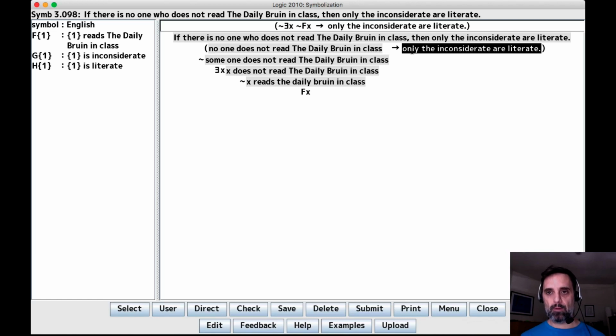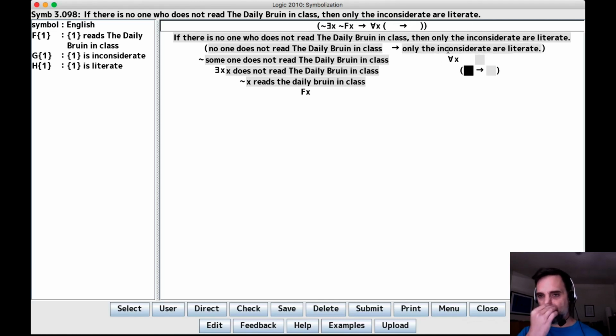So we come over here and we look at only the inconsiderate are literate. Does this say, if you're inconsiderate, then you're literate? No, because it doesn't say all inconsiderate people are literate. It says only things like this are also like this. So the only way to get around to being literate is also by being inconsiderate. So this is a universal, and it's a restricted universal.